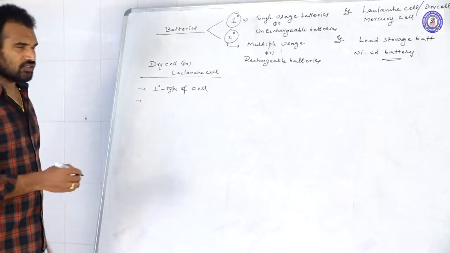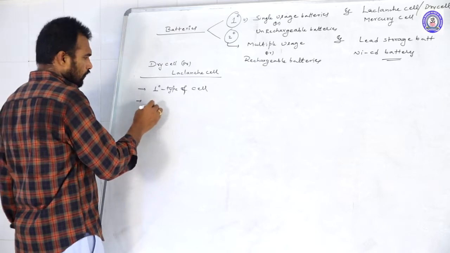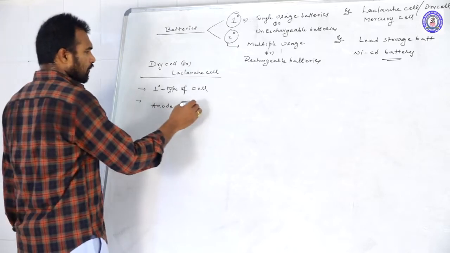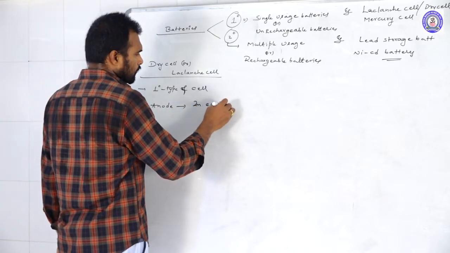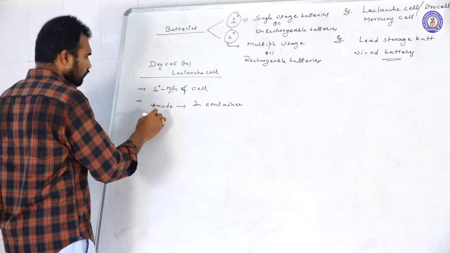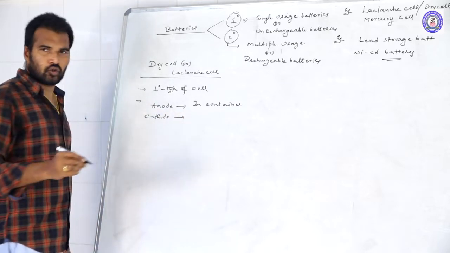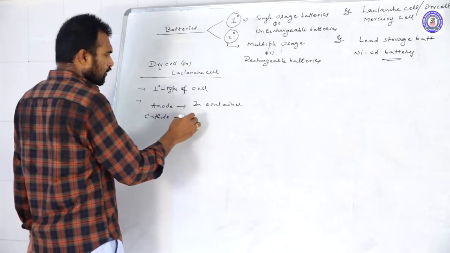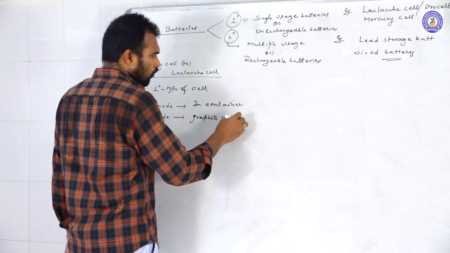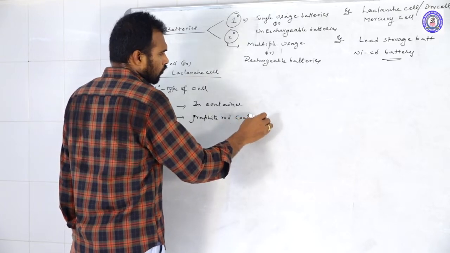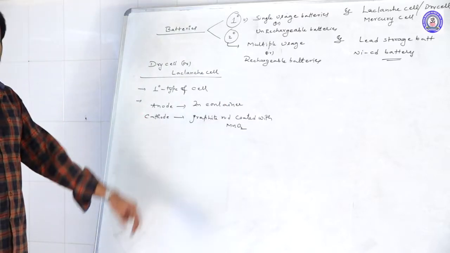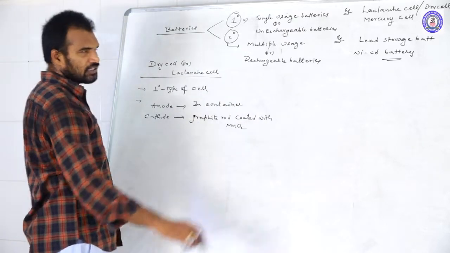So what are the reactions going on in the Leclanche cell? What is the anode in Leclanche cell? It is nothing but the zinc container. And the cathode, what is the cathode in Leclanche cell? It is nothing but graphite rods coated with MnO2, manganese oxide. So graphite rods coated with MnO2.